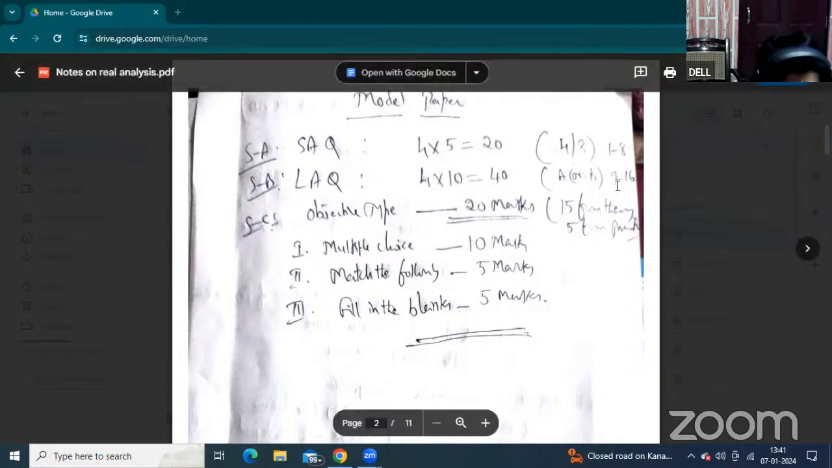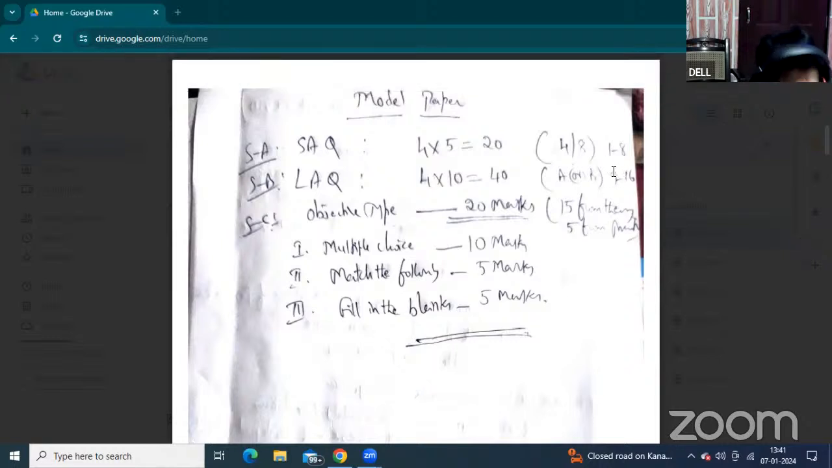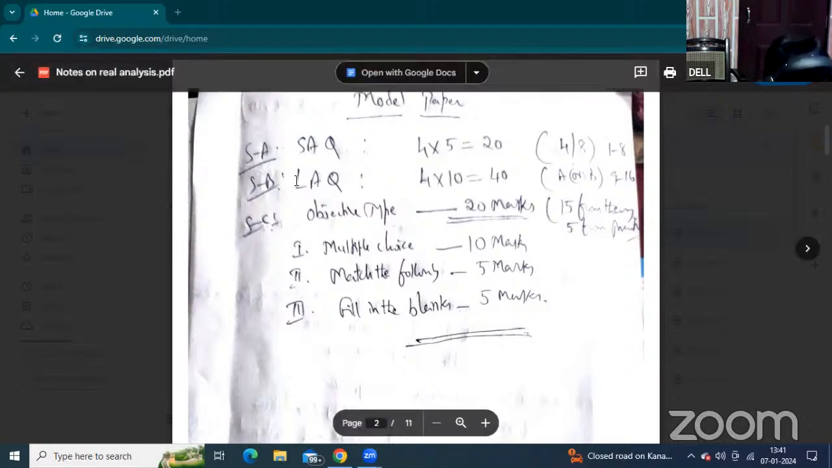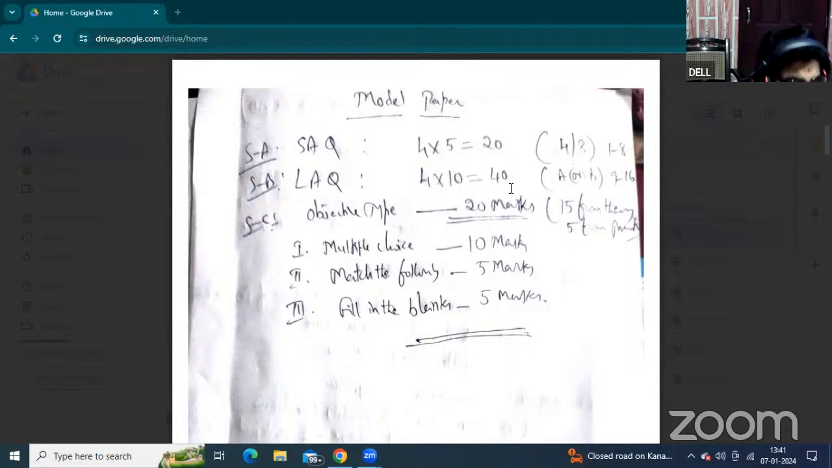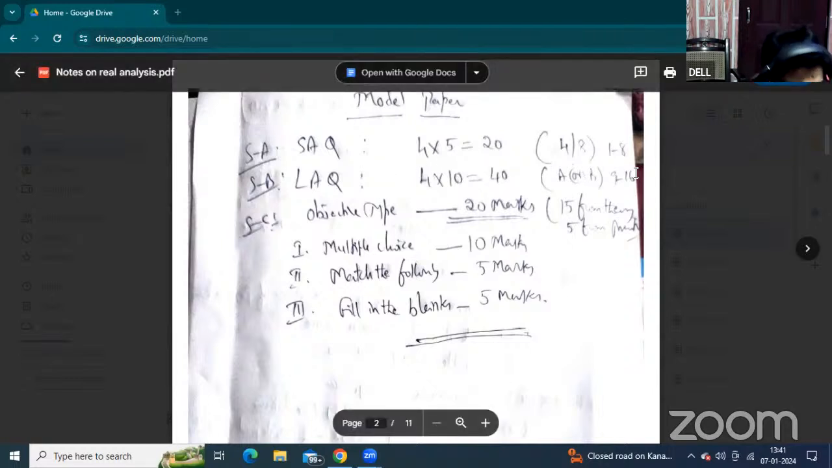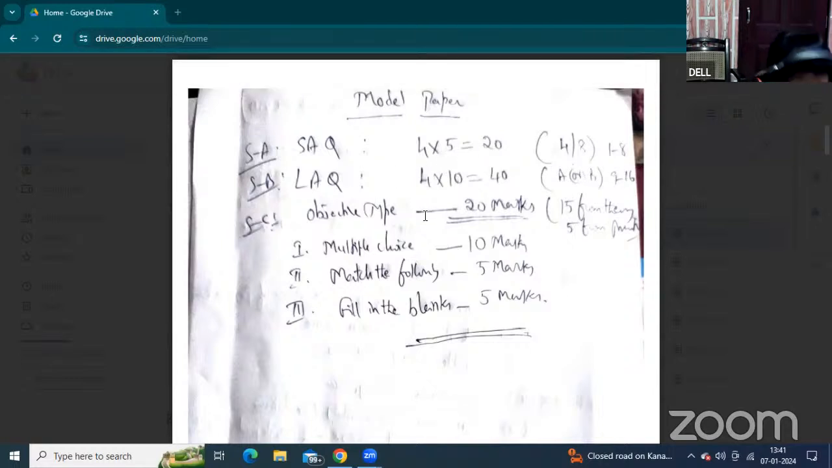Now either the 9th question or the 12th question from block 1. Each long answer question carries 10 marks. So from block 1 question is there. From block 2, 11th and 12th, that is the long answer question. You have to answer only one.